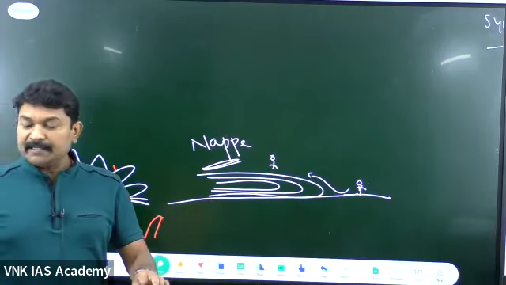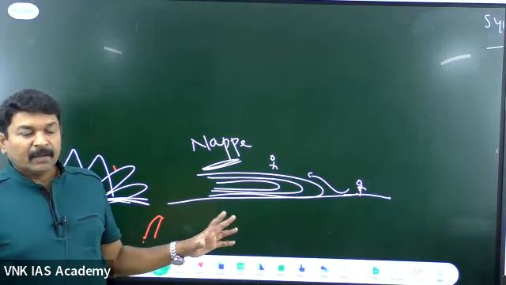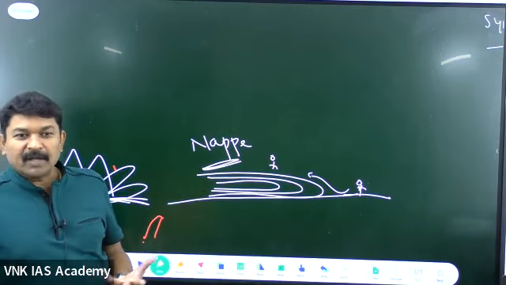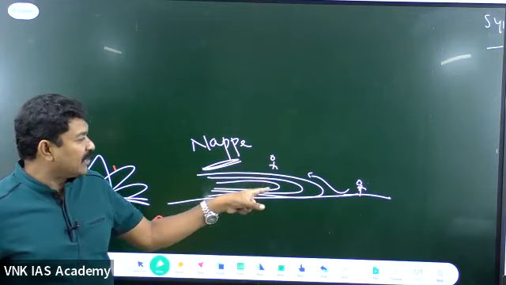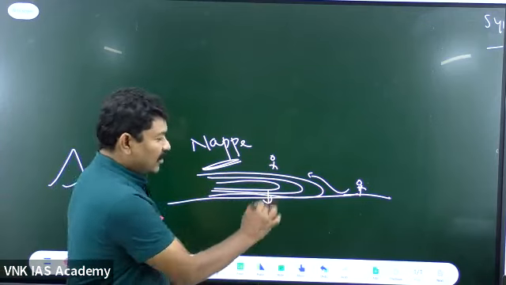And the Himalayan regions have a great number of nappes. Maybe over the nappe we cannot make out because we don't have that much knowledge. We can see, if at all you are drilling, what happens? You can see only this rock. Up to what depth do you need to drill? Up to here. You need to drill here.